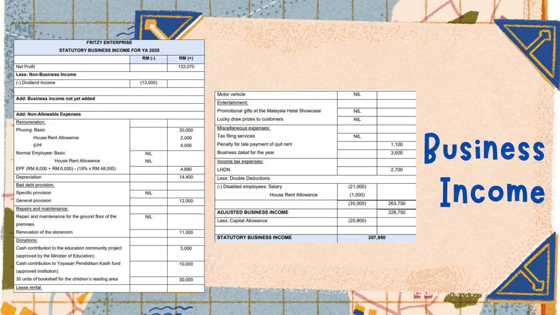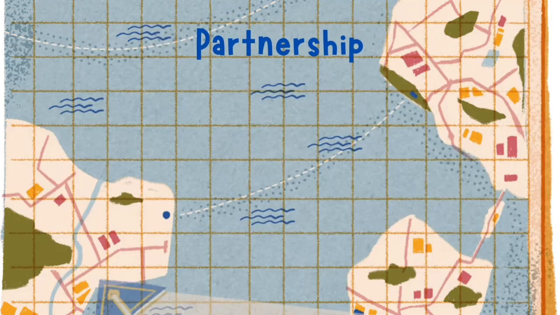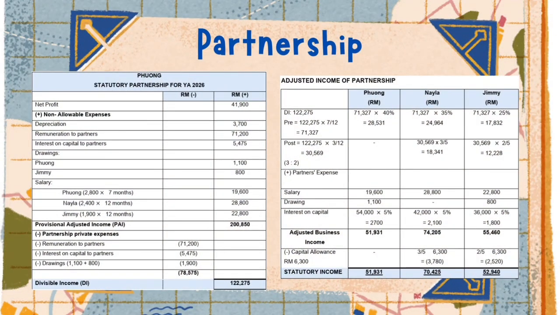After making all these adjustments, the adjusted business income is RM228,750. Finally, capital allowance of RM20,800 is deducted to replace the depreciation, resulting in a statutory business income of RM207,950. Next, I will explain the computation of Fong's partnership income.